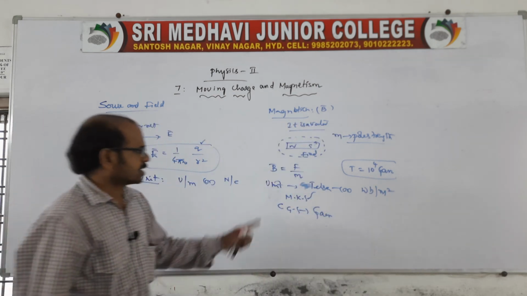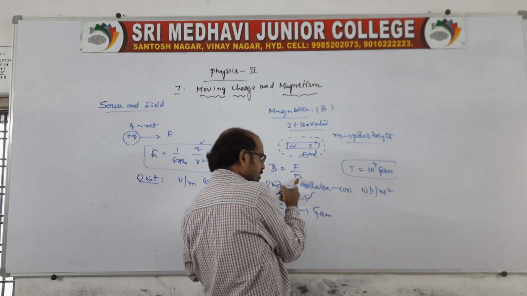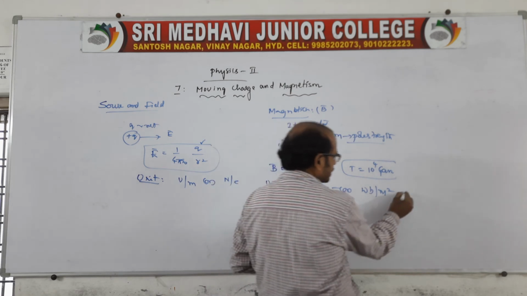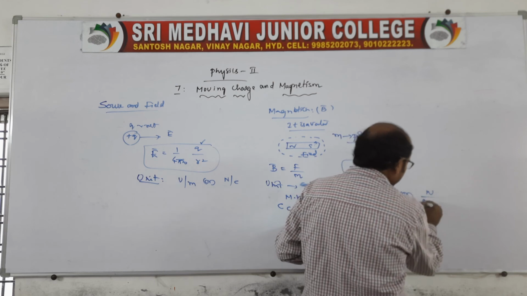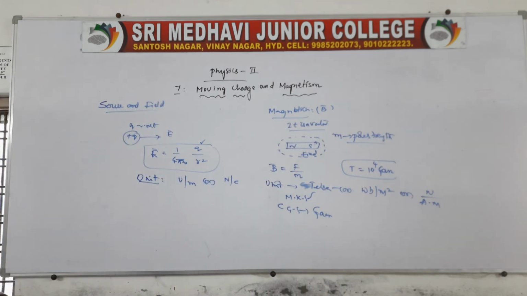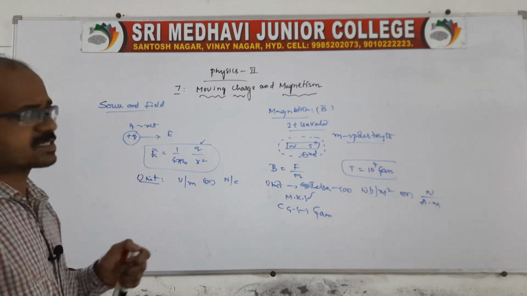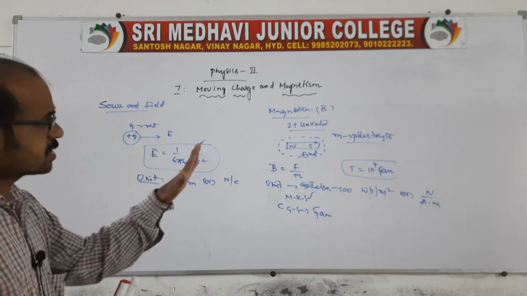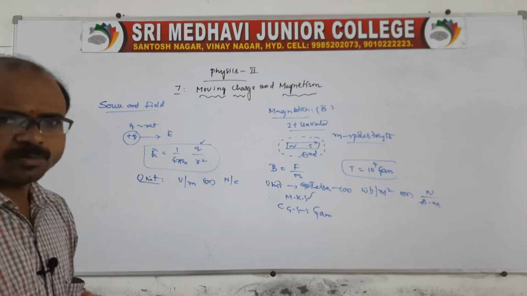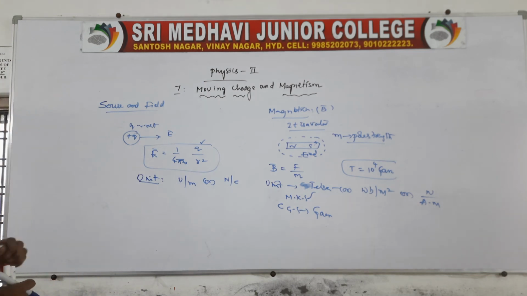Weber per meter square. Not only that, it is also Newton per ampere meter. Like this, the source and field for the magnetic field as well as the electric field is to be like this. These are very, very important, and again and again, no problem, I will tell you again. So this is the source and field related to the magnetic field and electric fields. Is it okay? So that you remember this.